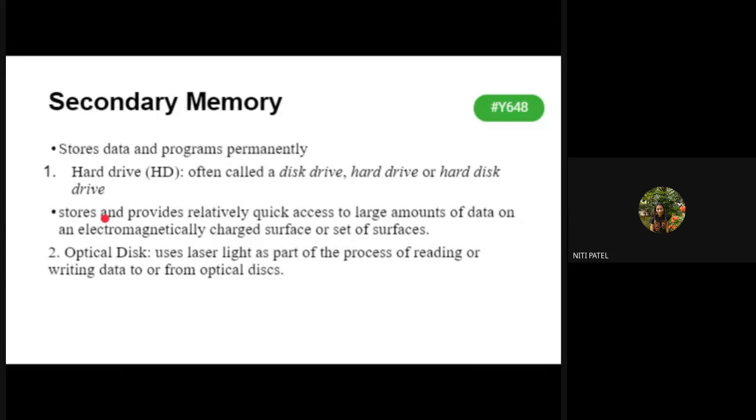Now we have seen what is primary memory, which is RAM and ROM. One is volatile, other is non-volatile. Your RAM is volatile. Volatile means temporary. Your ROM is permanent, which is called as non-volatile. Where are both of these? They are inside the motherboard of the system. Why they are called as primary? Because the data is first getting stored in your cache memory.